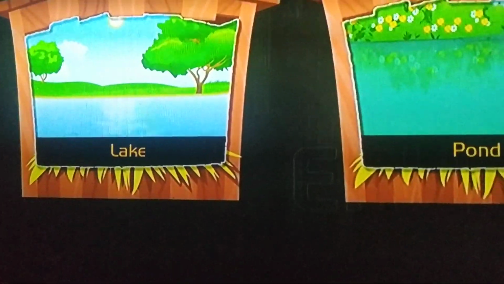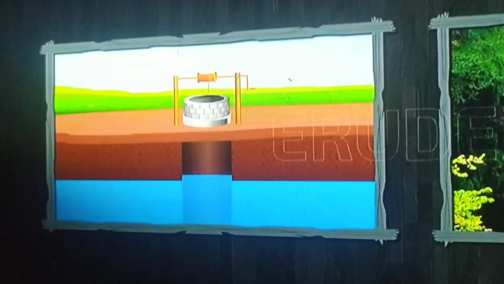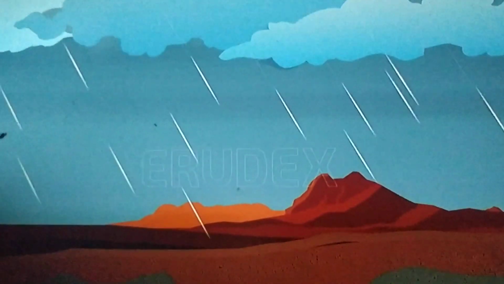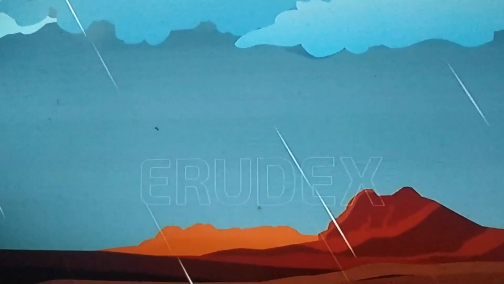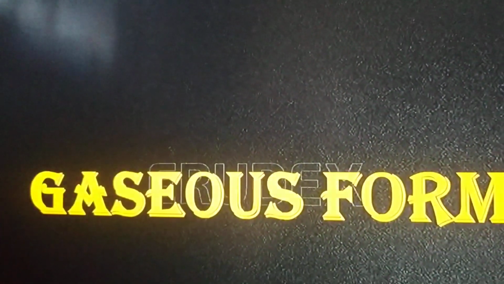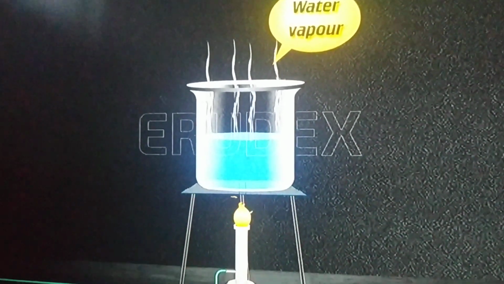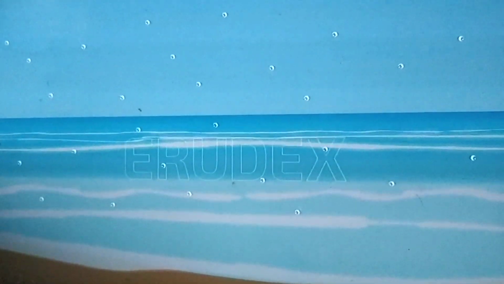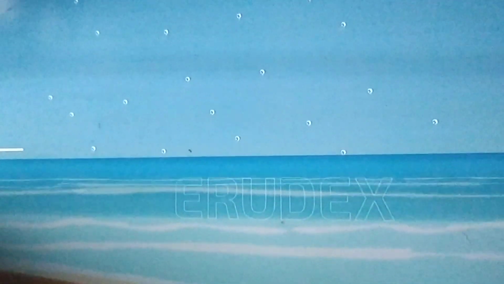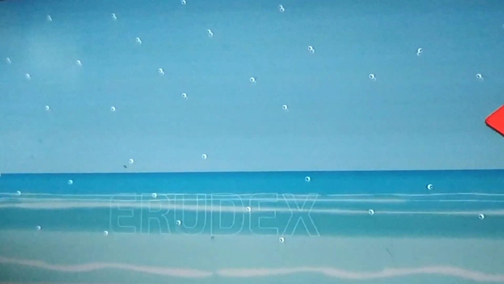Next, liquid form. How can we find water in liquid form? In lakes, ponds, rivers, seas and oceans. And some underground water like in bore wells and in springs also. And rainwater is also one of the sources of water. Next, gaseous form of water. When we boil water, the water changes into water vapor. That is called gaseous form of water. See how the water molecules are turning into vapor, changing like moisture and humidity.